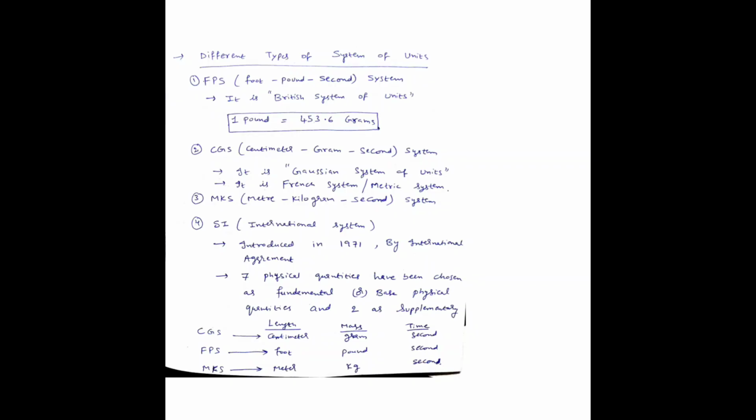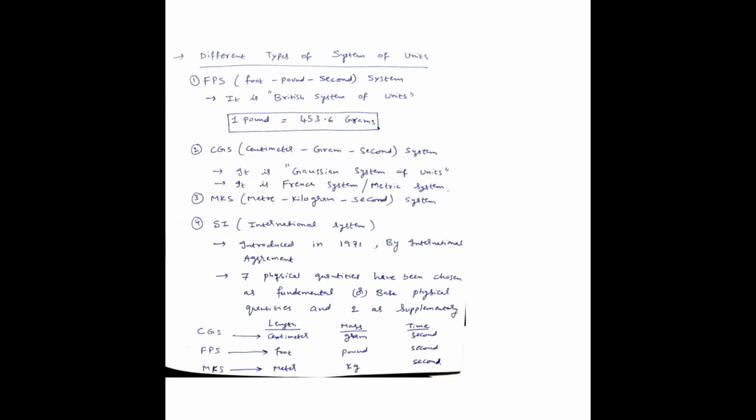And another system is CGS. It is the centimeter gram second system. It is also called the Gaussian system of units, and it is also called the French system or metric system. And the third one here is MKS, meter kilogram second system. Here length is measured in meter, weight is measured in kilogram, and time is measured in seconds.